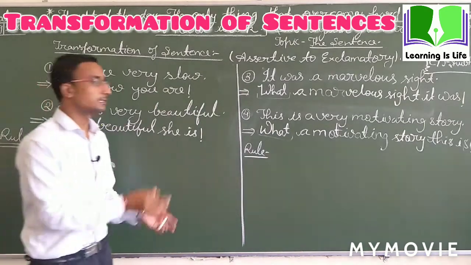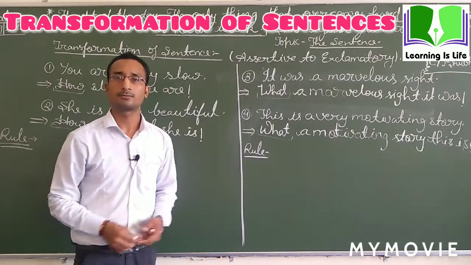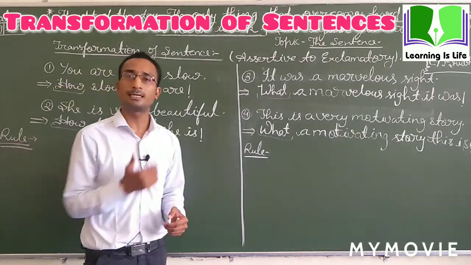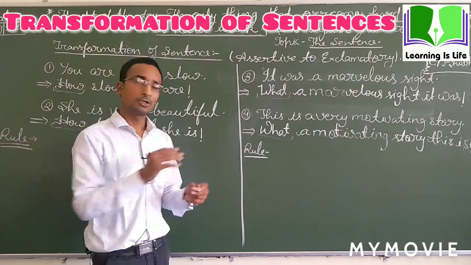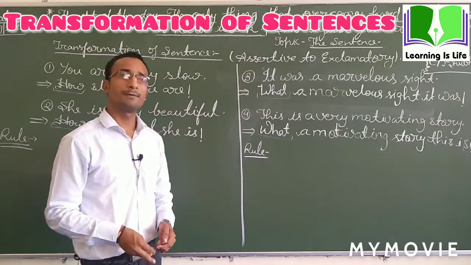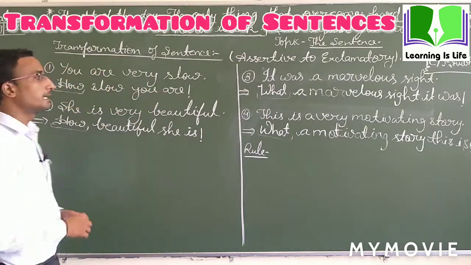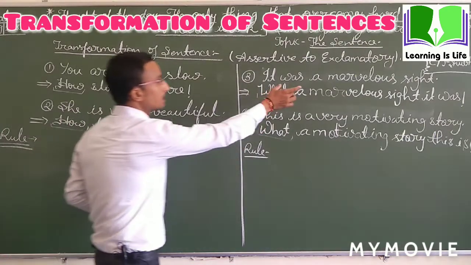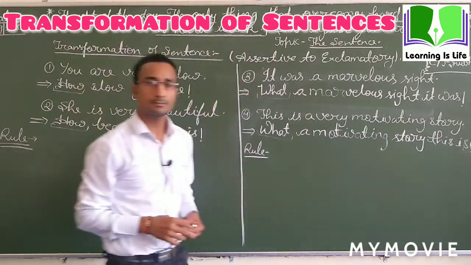Why is this difference created here? Why has this change been created here? To understand this change, first of all we have to understand the difference between the structure of these assertive sentences.